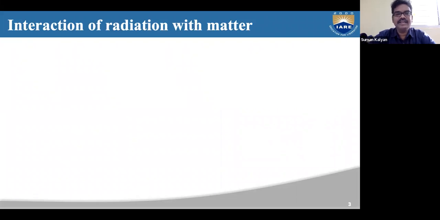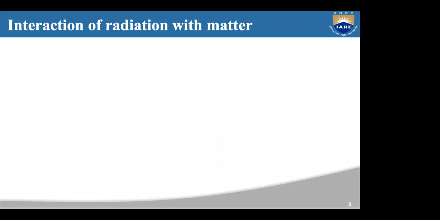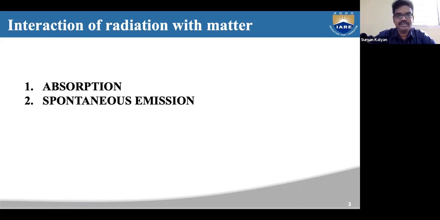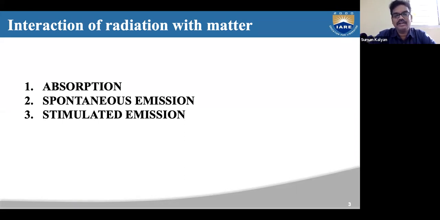So when light interacts with radiation, we have seen that three distinct processes happen. The first one is absorption, the second one is spontaneous emission, and the third one is stimulated emission. So what are these three processes? When light radiation interacts with matter, there will be energy absorption, that is, energy is given to the atoms, or atoms give energy to the radiation.